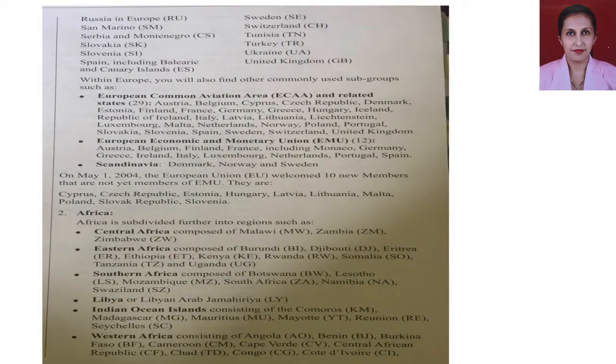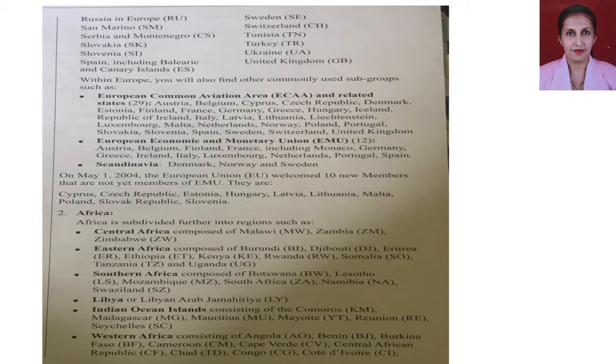Okay, even within Europe, you will also find other commonly used subgroups such as European Common Aviation Area and related states. So these are some countries that come under European Common Aviation Area and related states. Then there is also another subcategory there, European Economic and Monetary Union. So there are some countries that come under this category. The names are already mentioned. And there is also the third subcategory, that is Scandinavia, wherein three countries come under this Scandinavia.